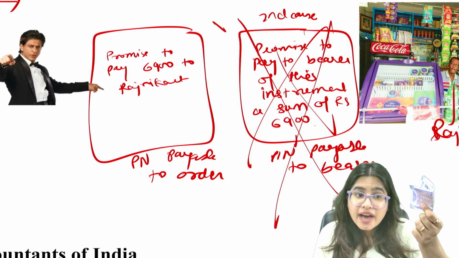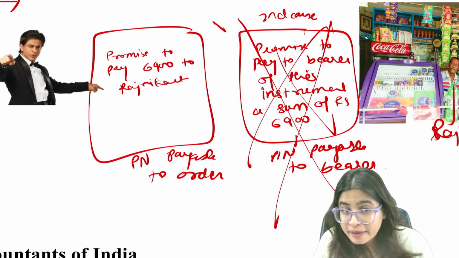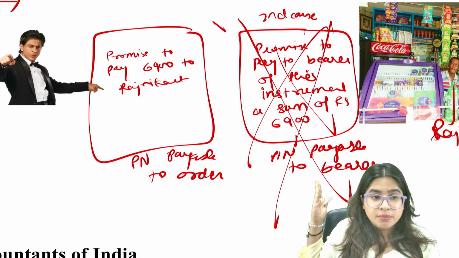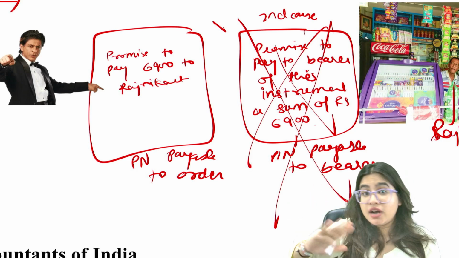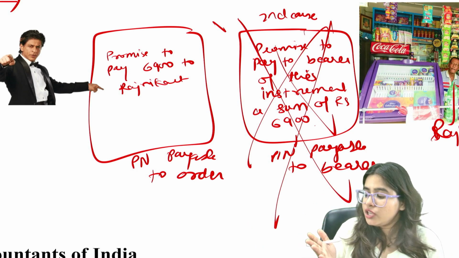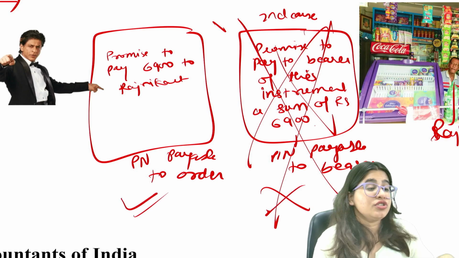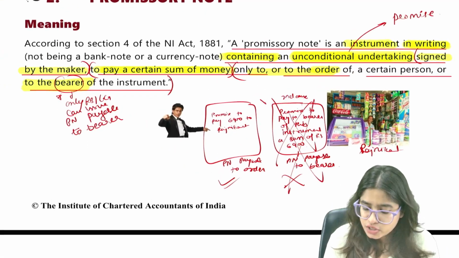Currency notes are issued by RBI and RBI is allowed. So only two people in India, RBI and central government, can make a promissory note which is payable to bearer. Otherwise, if you leave that exception, generally you cannot make a promissory note which is payable to bearer. You can only make a promissory note which is payable to order. I hope you all have understood this particular point.